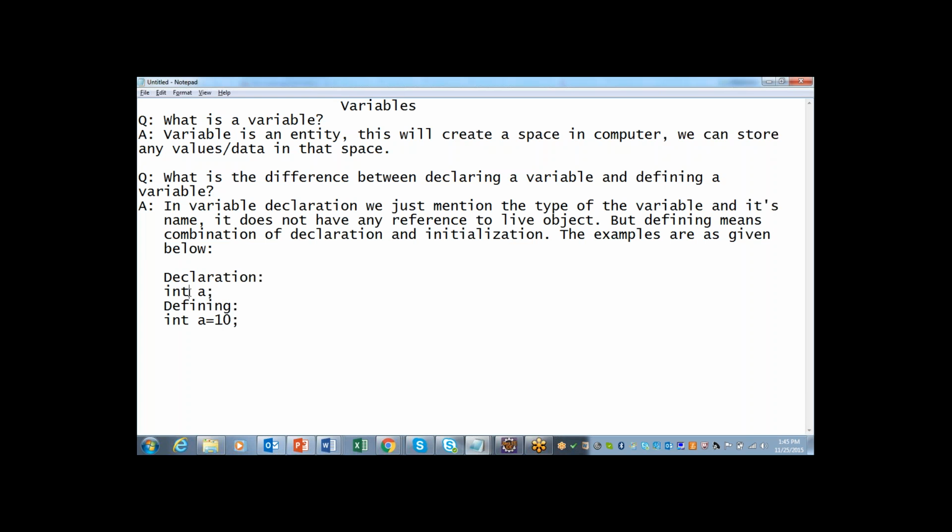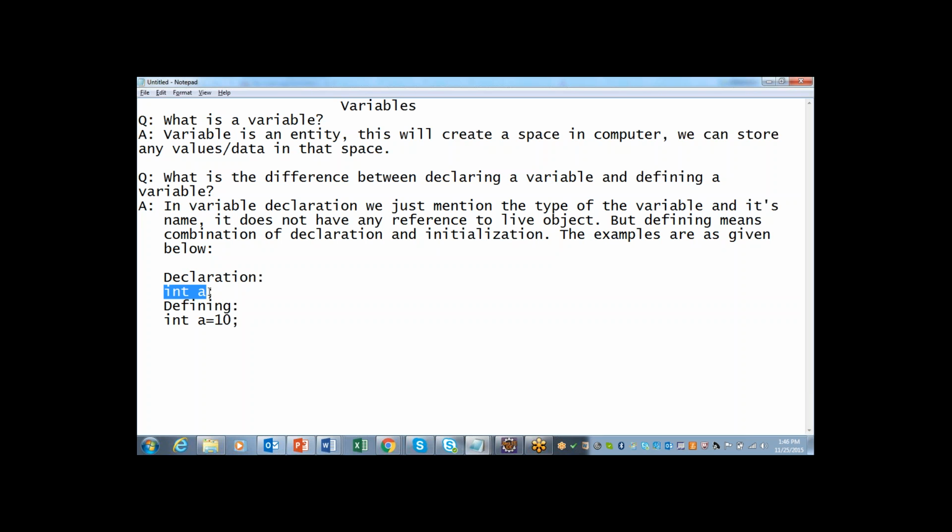First, we will use a data type keyword such as int, double, short, long, boolean, and we'll use a name. It can be any name. For example, here I have named a variable as a. So a is a variable of int data type. This is what we call declaration.